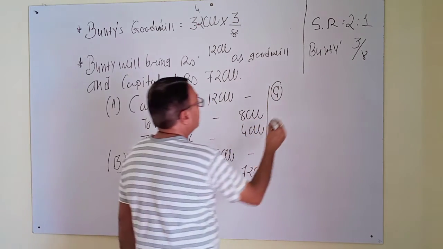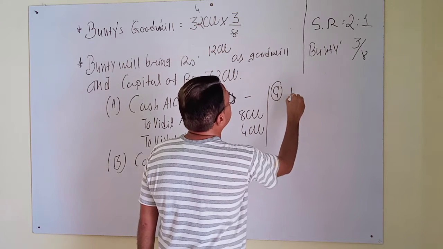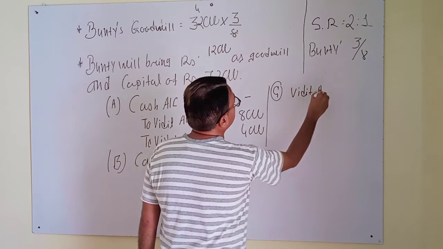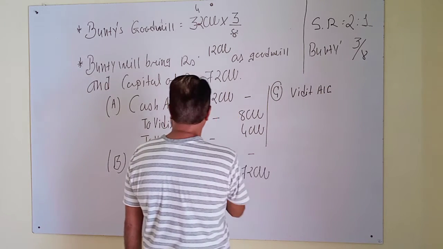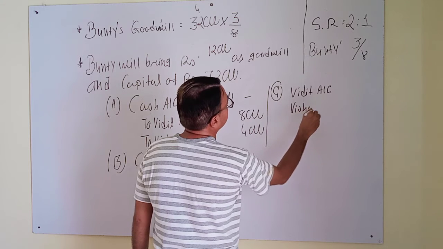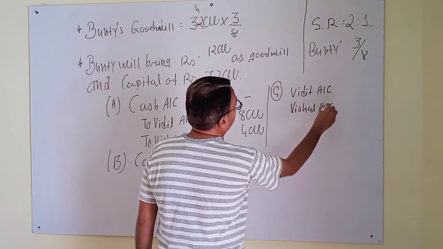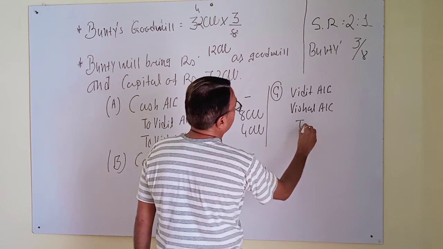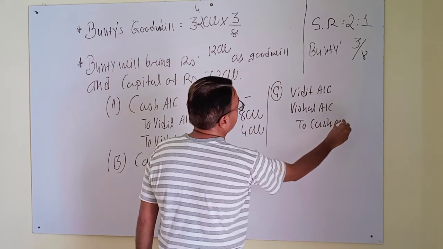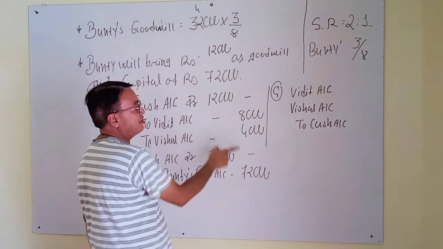8,000. First Vidit account, next Vishal account to cash account. 50% of this amount.